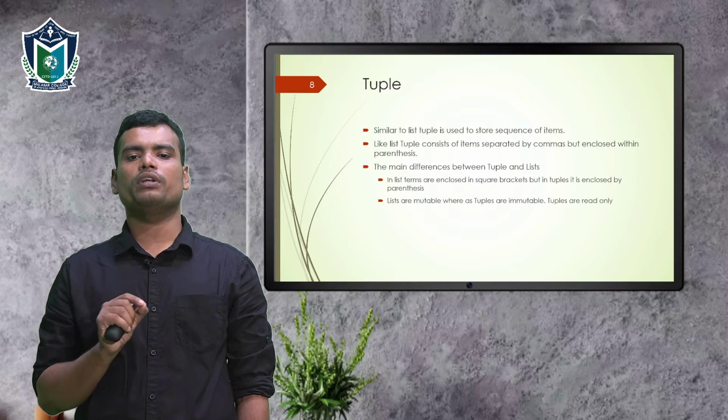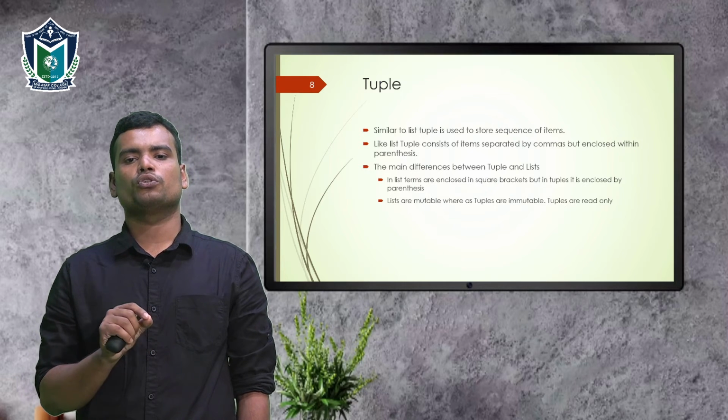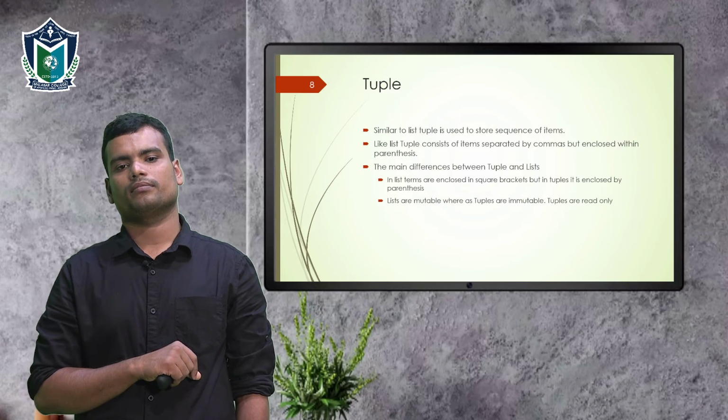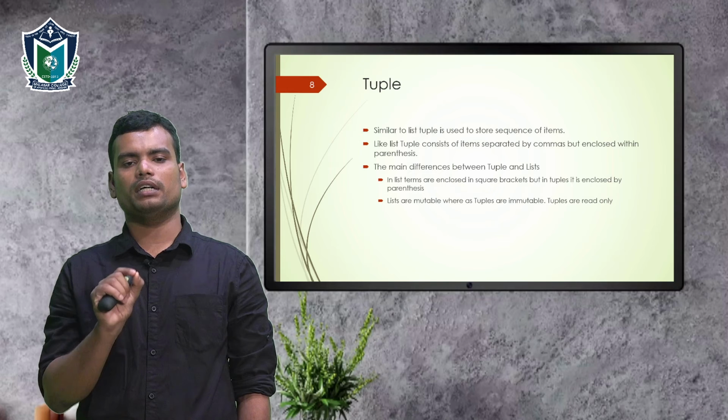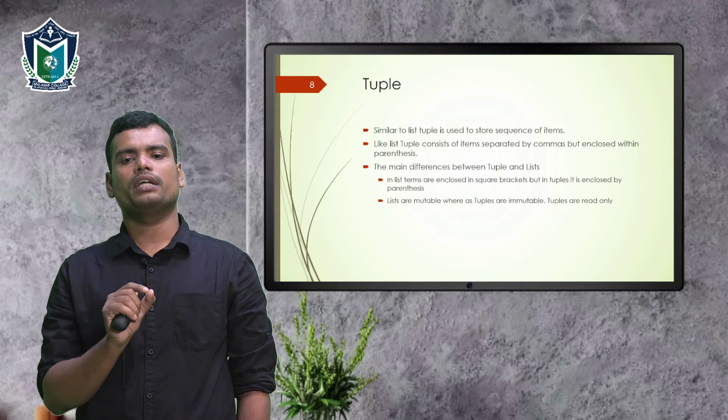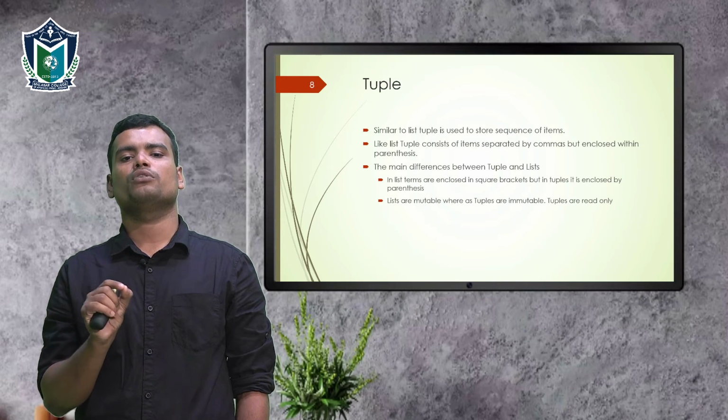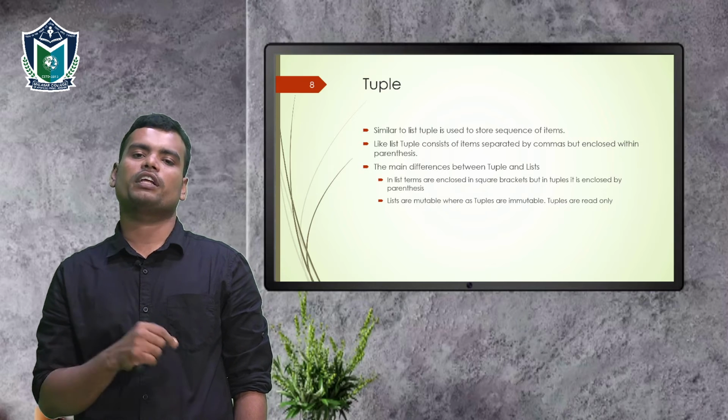Okay, the next data type is tuple. Similar to a list, a tuple is used to store a sequence of items. A tuple is also used to store a sequence of items like in the list, and in a tuple also we can use the same type of items or different types of items.